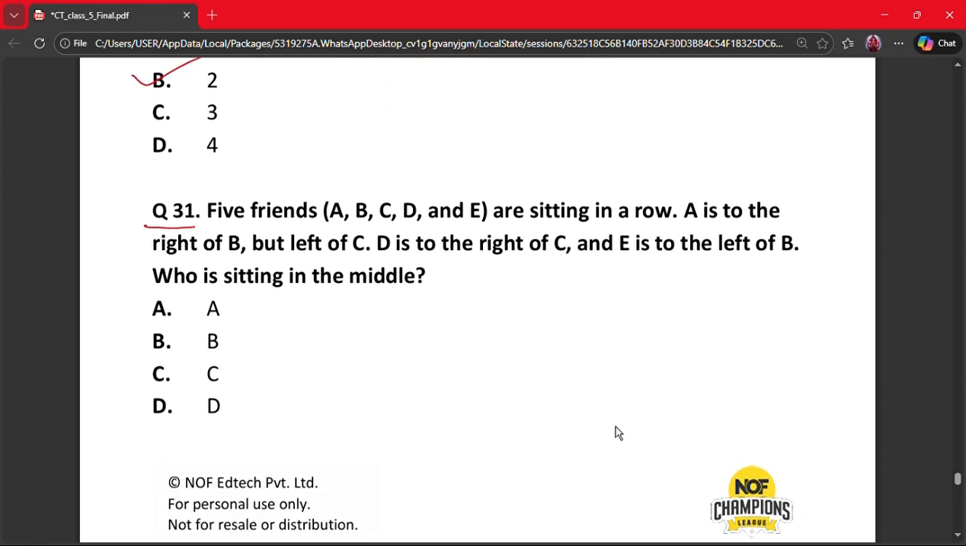Question number 31. 5 friends A, B, C, D and E are sitting in a row. A is to the right of B but left of C. D is to the right of C and E is to the left of B. Who is sitting in the middle? So by all this logical explanation, the arrangement is E, B, A, C and D. So A is in the middle. So the correct answer is option A.